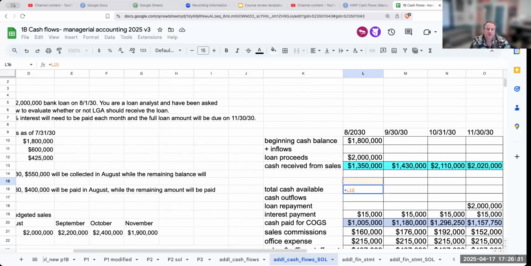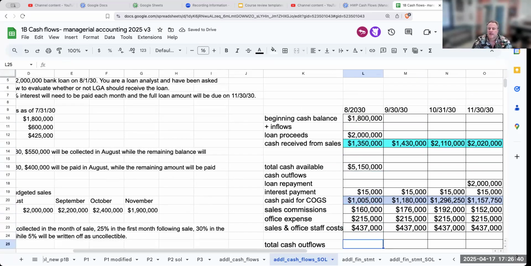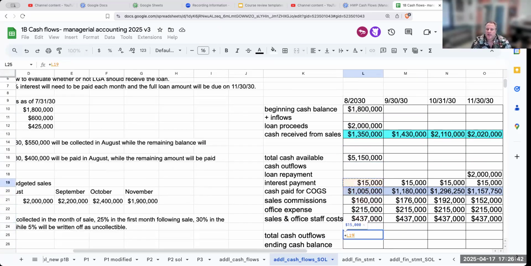cash available? Well, it's going to be my beginning cash balance plus the loan plus the cash received from sales. My total cash outflows are going to be the loan repayment, which is 0 right now, the interest payment, cash paid for cost of goods sold, sales commissions, office expense, and then sales and staff costs.